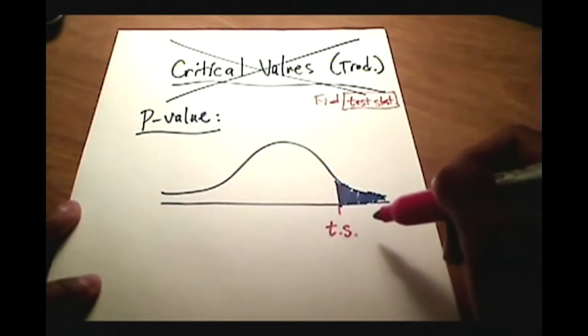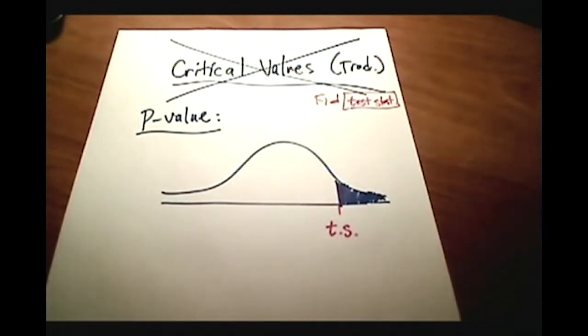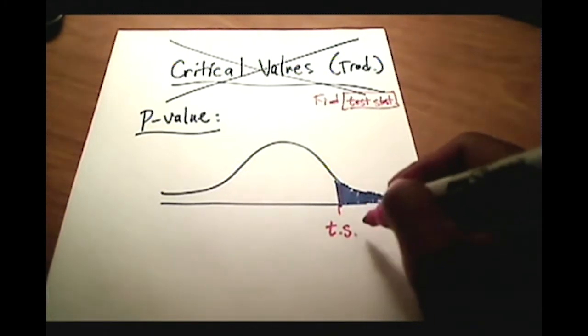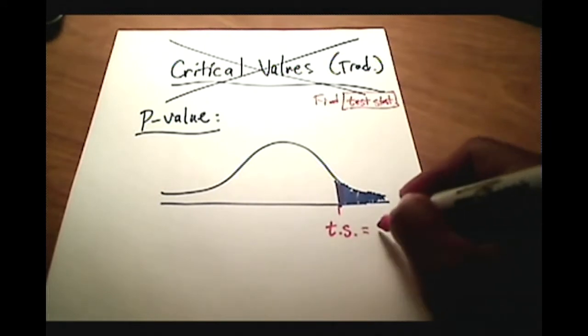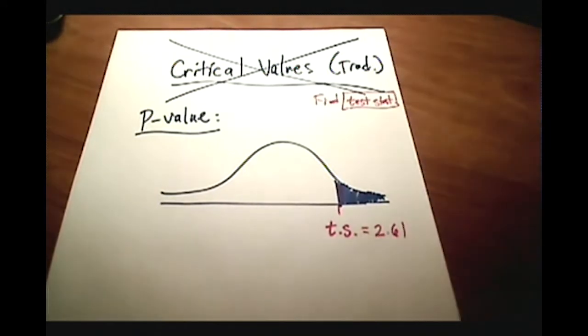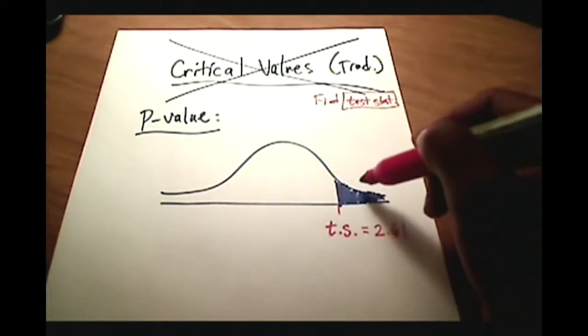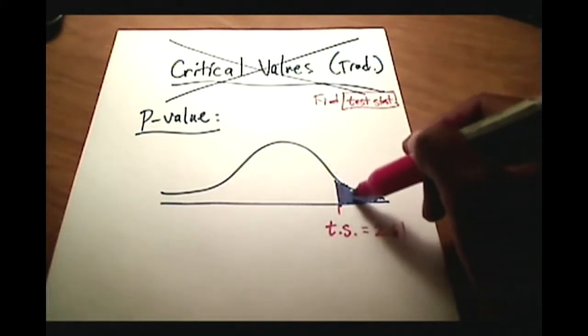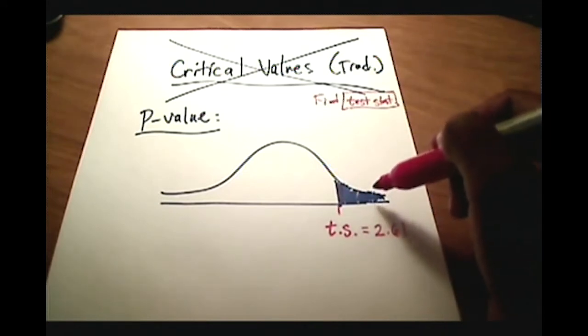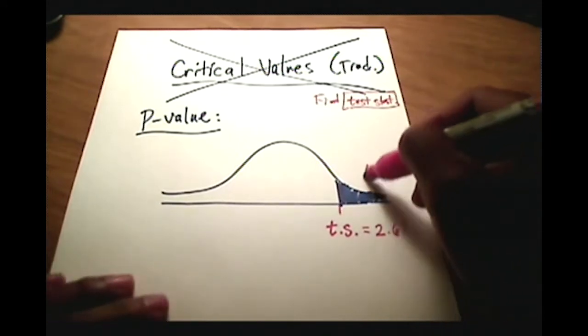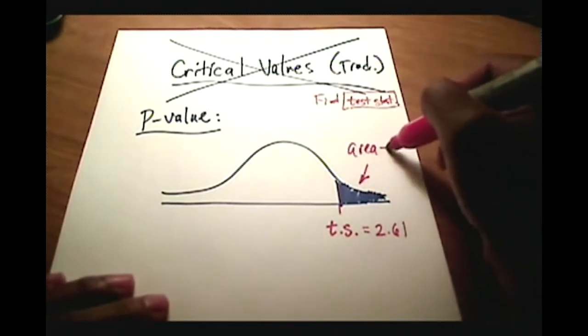Let's say our test statistic, I'm just kind of making something up, came out to be, sorry, positive, this is on the right hand side, 2.61. Now, do you see that this area, the area sitting over here to the far right, is 0.0045.